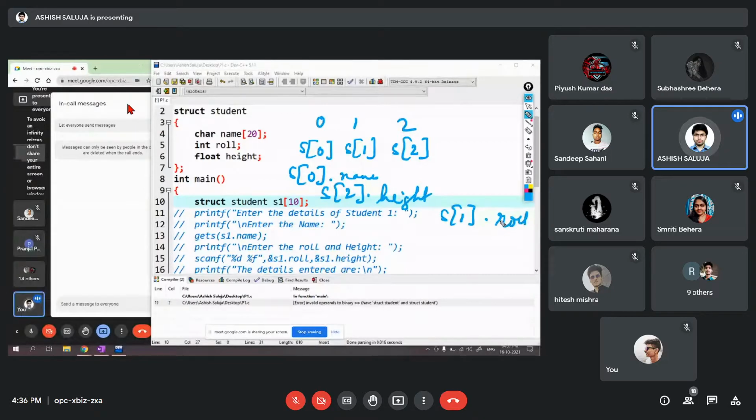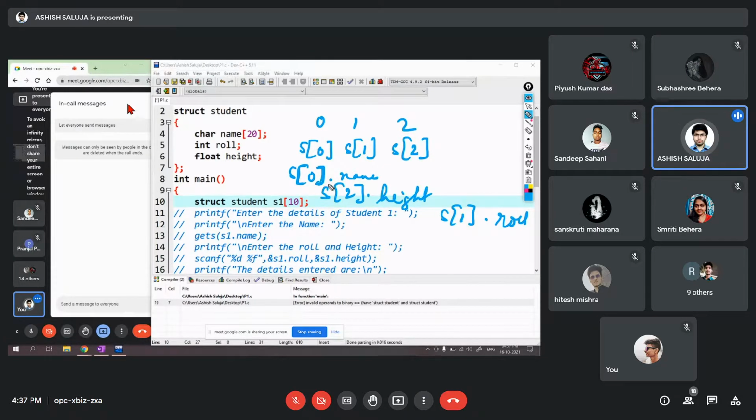Like a normal array, within the square bracket it will be i: S of i dot name, S of i dot roll, S of i dot height. So this way you have to access it.